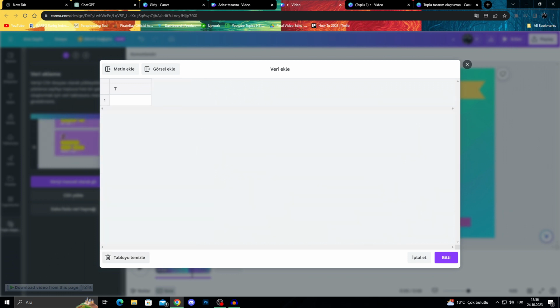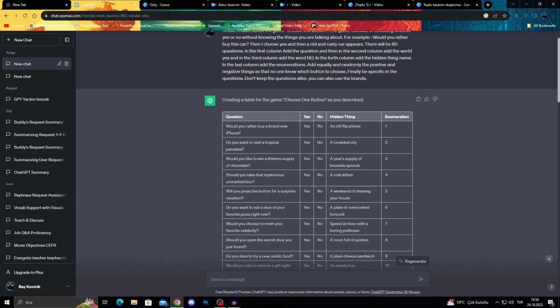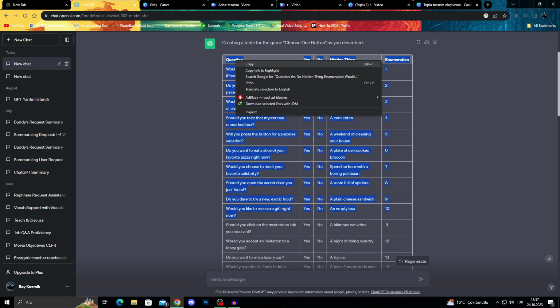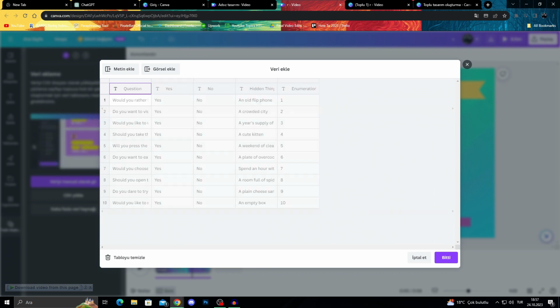I will clean the board first and then go to ChatGPT. After going to ChatGPT, I will collect it like this. I need to collect all of them and take the first 10 just to show you how it works. I will copy these and then add them at the top, not below. At the top, I will just press Control V and see this right here.